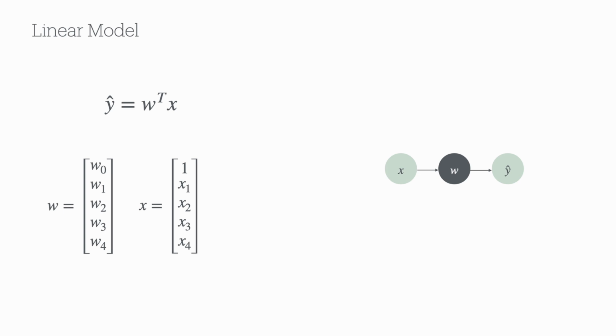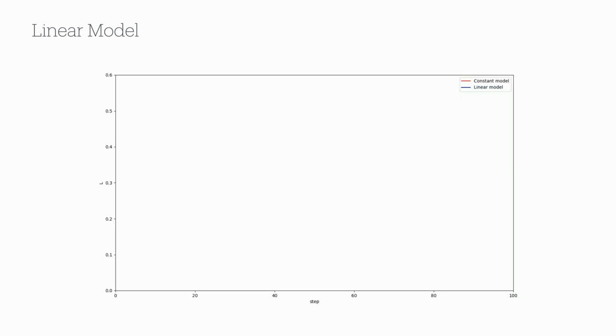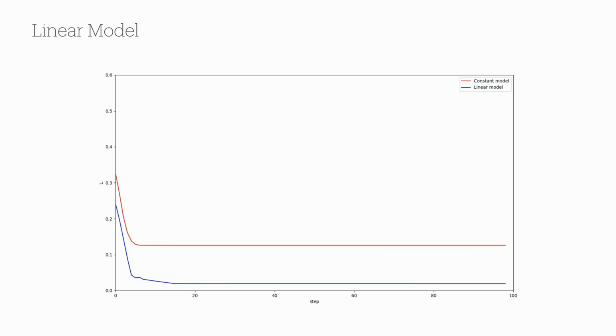Let's implement this in PyTorch. We use the built-in linear model in PyTorch and specify 4 dimensions for the inputs to the model and 1 dimension for the output. We use the stochastic gradient descent algorithm to optimize the parameters of our model as before. Okay, so let's run this code and see how it compares with our constant model. That's a lot better. Note, both of the models converge after a number of steps, but the linear model converges to a much lower prediction error.